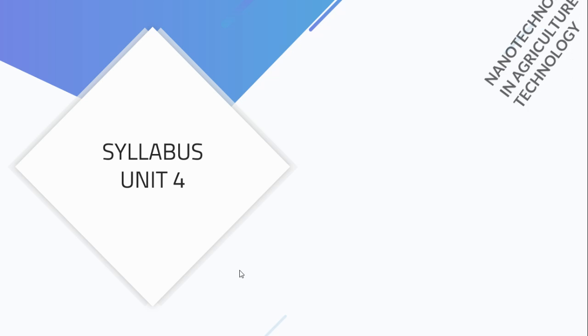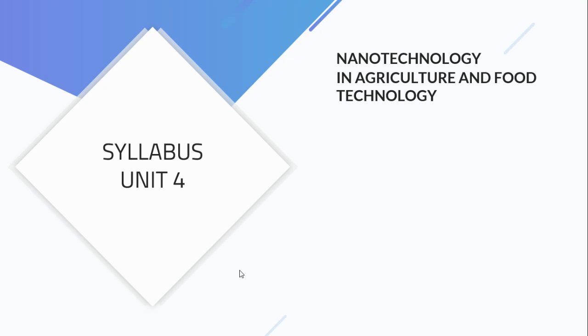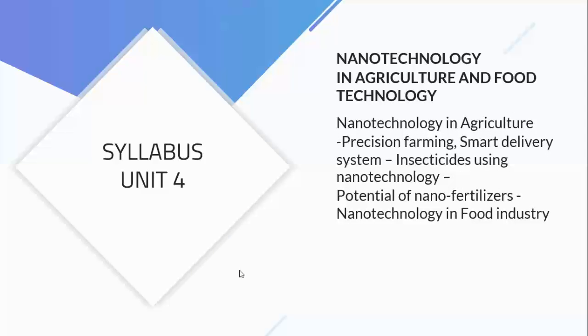And in Unit 4, we'll talk about the role of nanotechnology in agriculture and food technology. As we all know, agriculture is the backbone of our country. Nanotechnology also plays a vital role in agriculture. Under this unit, we will talk about the introduction to nanotechnology in agriculture and precision farming. In precision farming, the main aim is small input and large output.